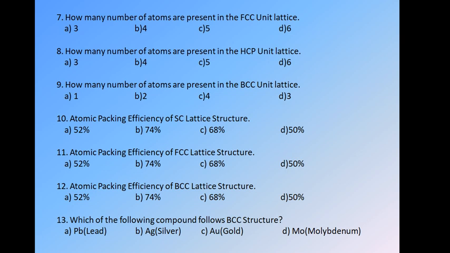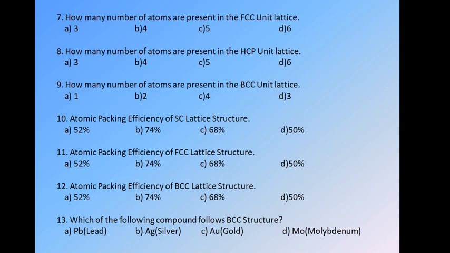The next question: how many atoms are present in an HCP unit cell? HCP means hexagonal close packed structure. As we know, in the structure we have 12 corner atoms, 3 body centered atoms and 2 face centered atoms. We have a slightly different formula for HCP, that is NAV is equal to NC by 6 plus NB by 1 plus NF by 2, and we get the value as 6.